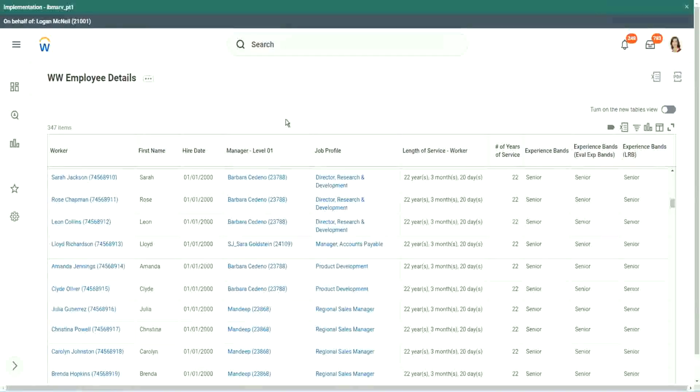Correct. And then we looked at lookup range band. A lookup range band allows you to define a range, and straight away you can put in the values. Correct.